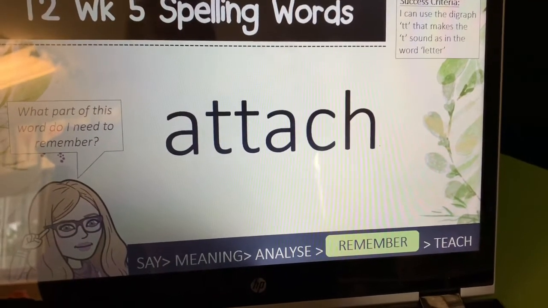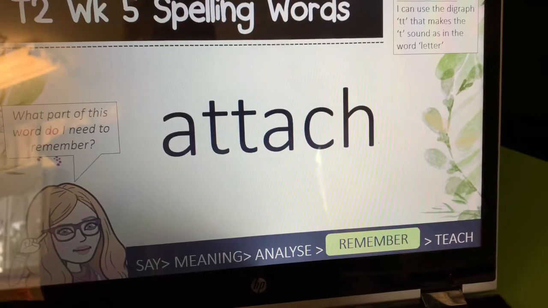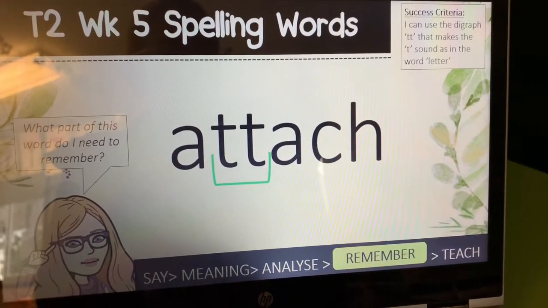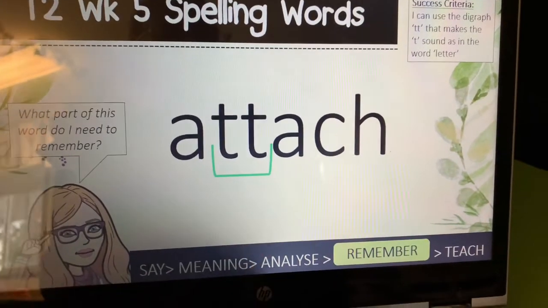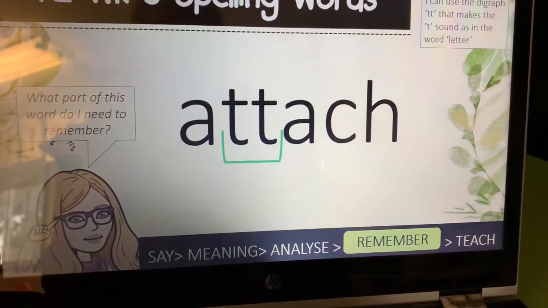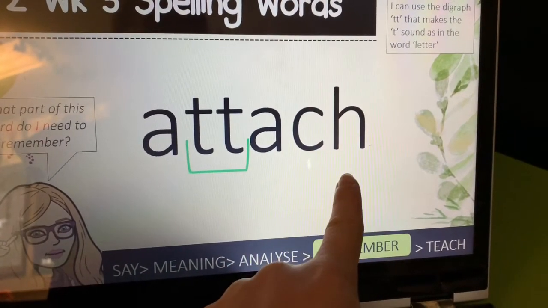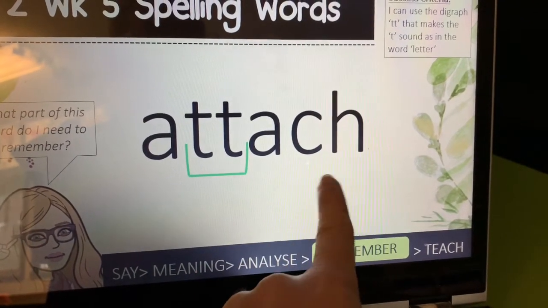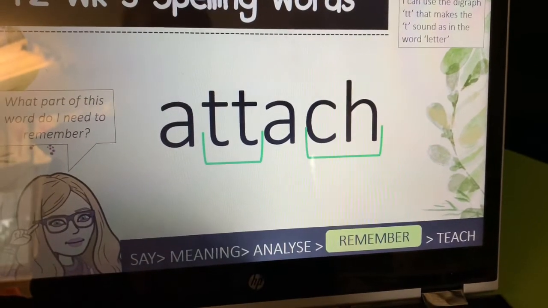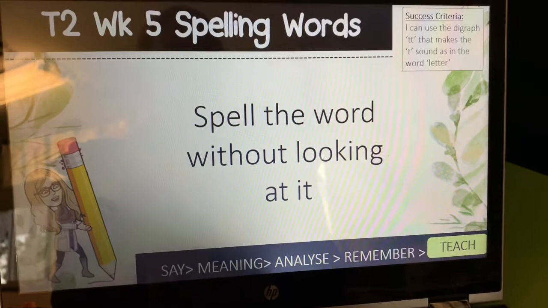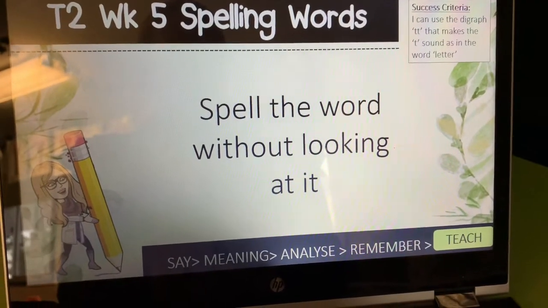What part of this word do you think we need to remember? If you said the digraph TT, you would be correct. The digraph TT is making the single T sound in the word attach. If you said the digraph CH, you would also be correct, as it's making the single sound ch. Okay, pause the video and have a turn at spelling the word attach without looking at it.